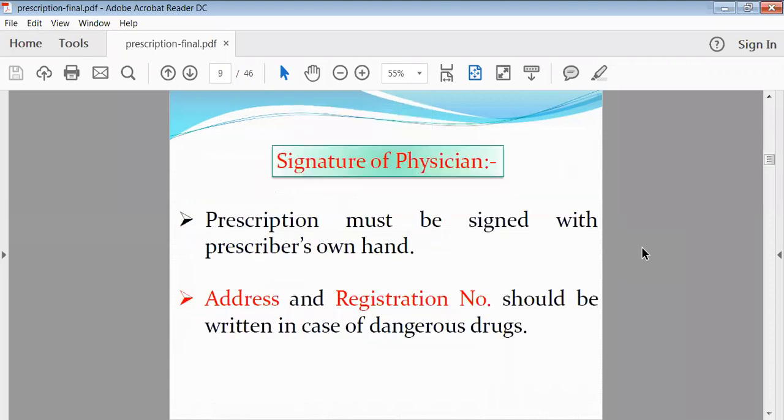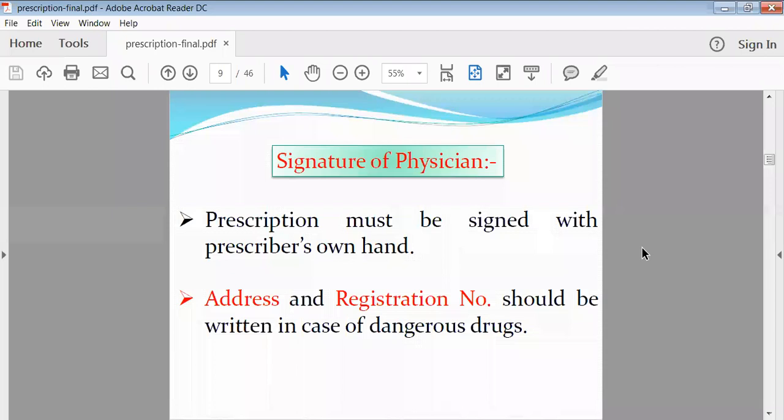Then the signature of the physician. This is the last part of your prescription. At the last, the physician has to make the signature. Only then can we say it is an authentic prescription.